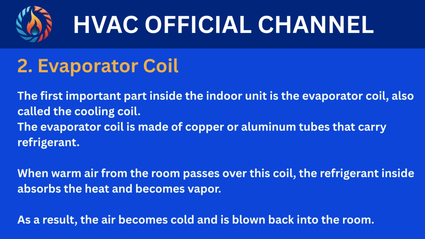2. Evaporator coil. The first important part inside the indoor unit is the evaporator coil, also called the cooling coil. The evaporator coil is made of copper or aluminum tubes that carry refrigerant. When warm air from the room passes over this coil, the refrigerant inside absorbs the heat and becomes vapor. As a result, the air becomes cold and is blown back into the room.